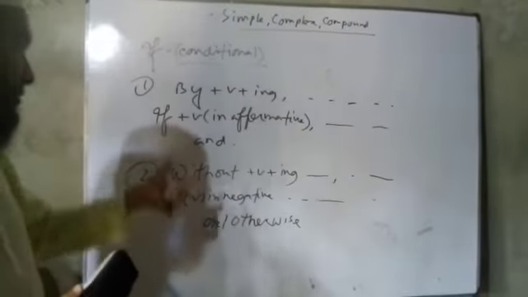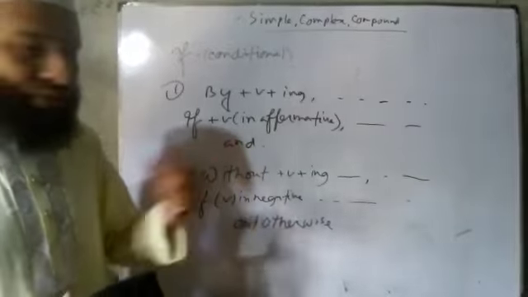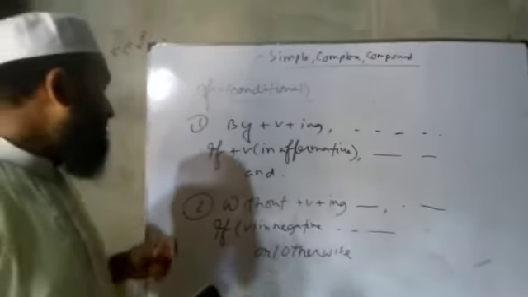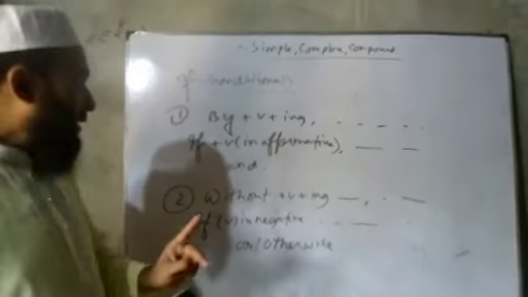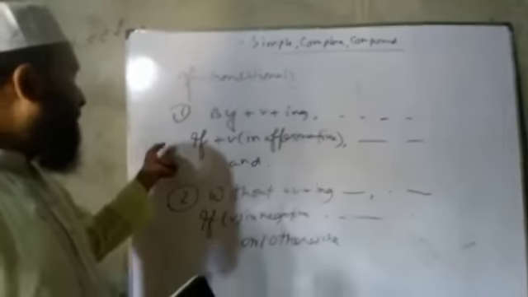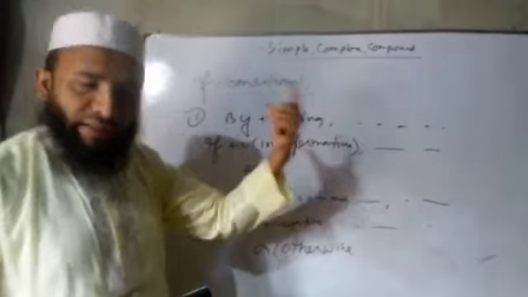So these two rules are very complex and very difficult for the students to understand, so I want to clarify them about 'if'. There will be two rules.